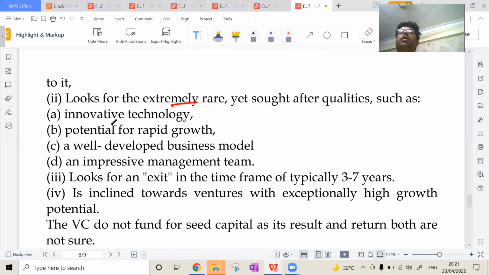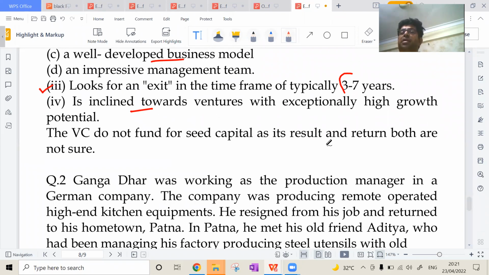They are looking for an extremely rare situation, a very innovative, a very rapidly growing business, a very well developed business. Okay, they look for an exit in a time of 3 to 7 years. After that, exit has been done, and lastly, it is inclined towards the venture which is going with excessively high growth. So VC do not fund the seed capital. As a result, they may expect the return is not fixed.